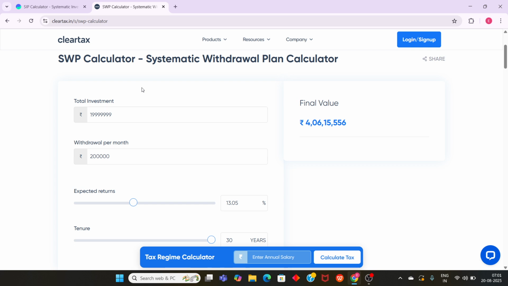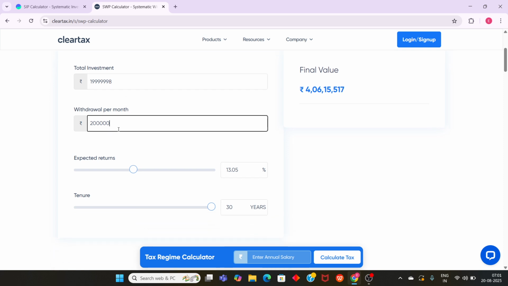In that case, you can stop the SIP and activate the SWP in the same mutual fund. Once you activate the SWP, there will be a total investment amount that you have already accumulated with the SIP. Let's consider it as 2 crore. Considering inflation and expenses, which differ from person to person, let's assume the monthly withdrawal is 2 lakh a month.